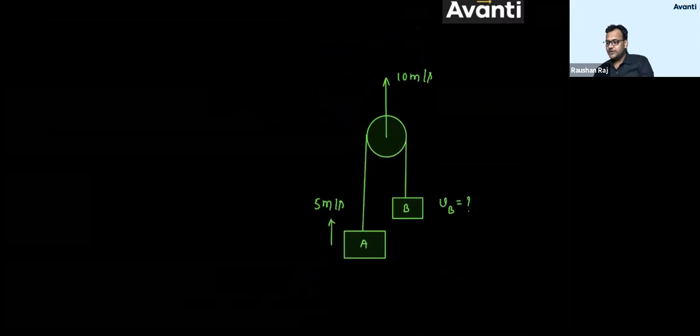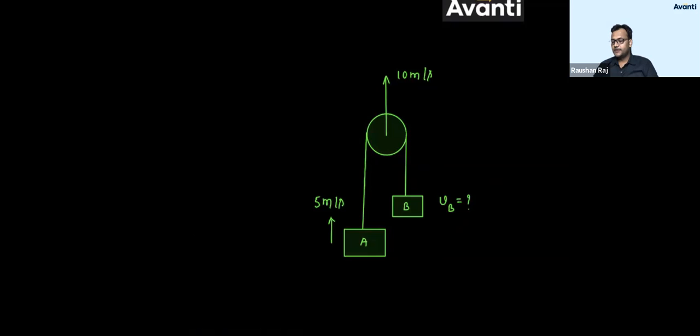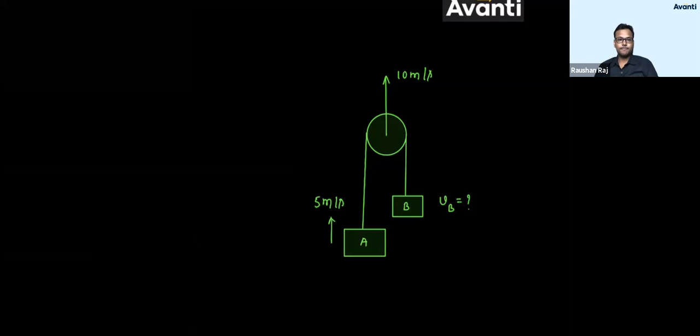All right, guys. Give me the answer for this question. Find the velocity of B. A is going up. The pulley is going up with 10 meters per second. Find the velocity of B. Come on, guys, please attempt it. It is very easy and very interesting. Answer quickly.